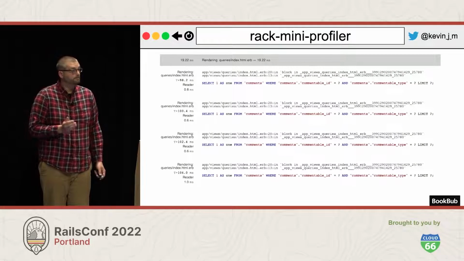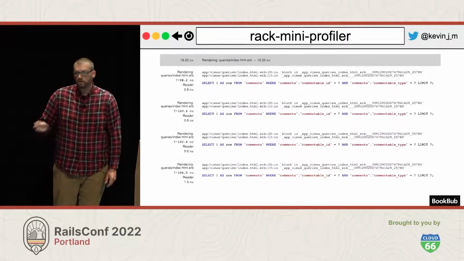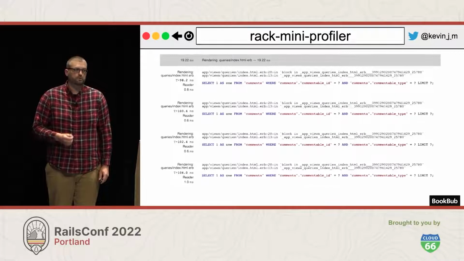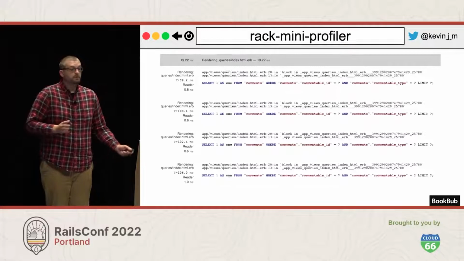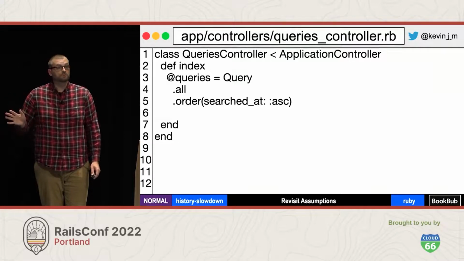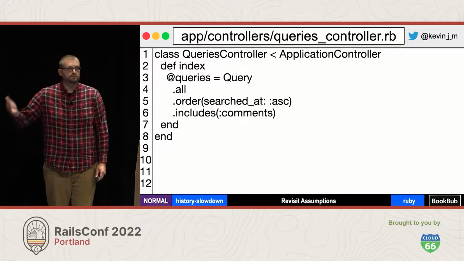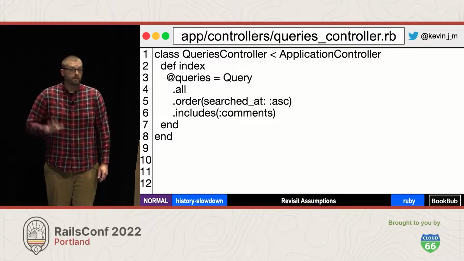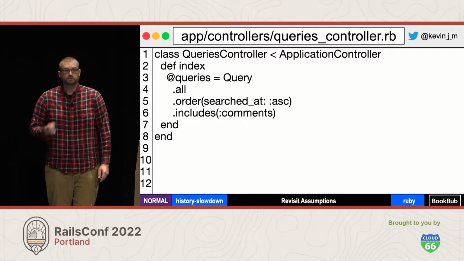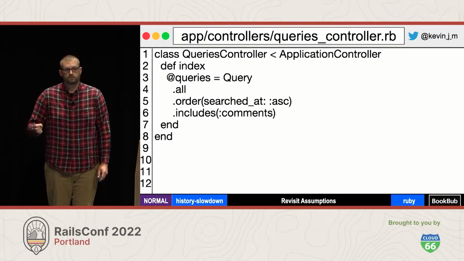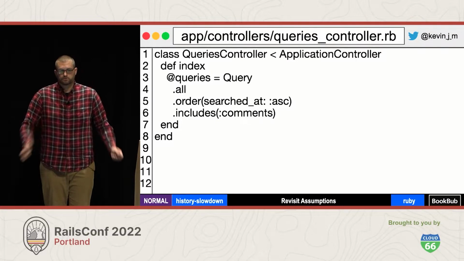And so we pull up Rack Mini Profiler, and it looks like we're executing a database query per comment that we're looking to render on the view. So it seems we've got ourselves an n+1 query problem, and that's okay. We know how to fix that. We go to our controller where we're loading up our search history, and we also ask it to include the associated comments. So now, rather than issuing one database query per comment we want to render on the view, we're issuing one query to load up all of the comments. And we've solved our performance issue without doing a single search.